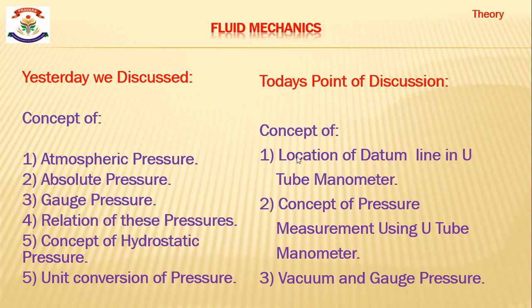Today we are discussing the location of datum line in case of U-tube manometer, the concept of pressure measurement using U-tube manometer, and the difference between vacuum pressure and gauge pressure and how we can show them graphically in the U-tube manometer. The location, measurement of pressure, and graphical representation in case of U-tube manometer of vacuum pressure and gauge pressure. These 3 points we are discussing today.